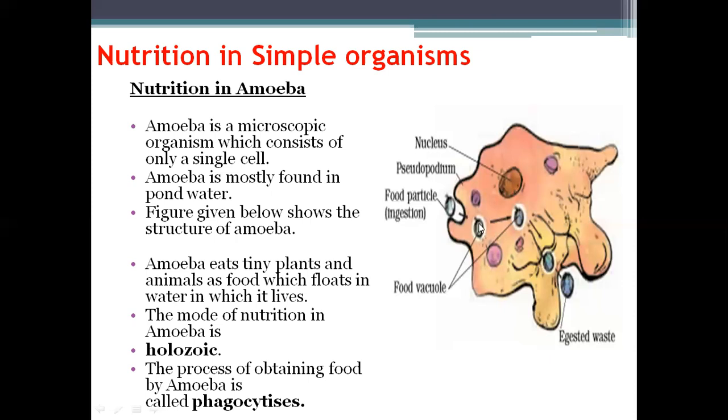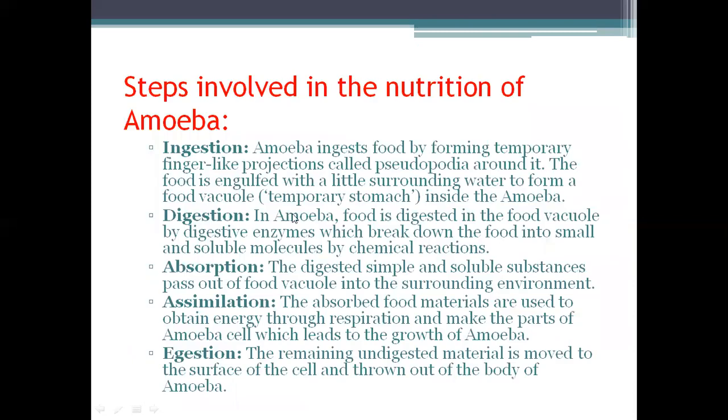You can see this is the food vacuole. It forms pseudopodia and engulfs the food, and the food is passed into the food vacuole, the temporary stomach. The food in the food vacuole is digested by digestive enzymes and broken down into small, soluble molecules by chemical reaction. The digested simple and soluble substances pass out of the food vacuole into the surrounding cytoplasm. Absorbed food material is used to obtain energy through respiration and to make the parts of the amoeba cell, which leads to the growth of amoeba. The remaining undigested material is moved to the surface of the cell and thrown out of the body of amoeba.